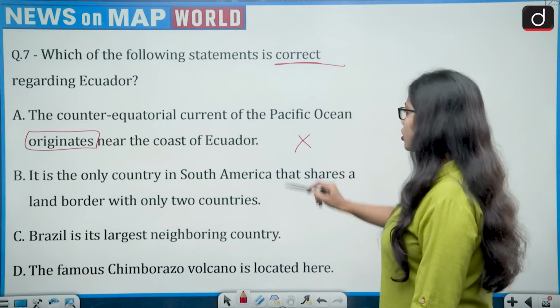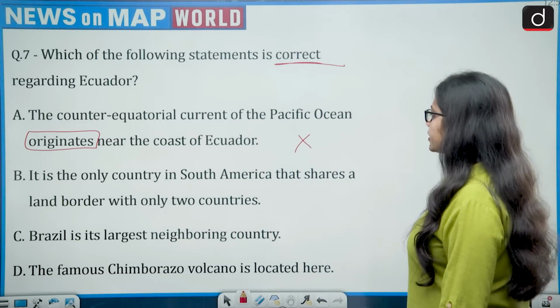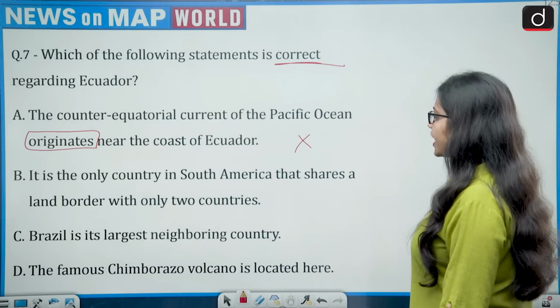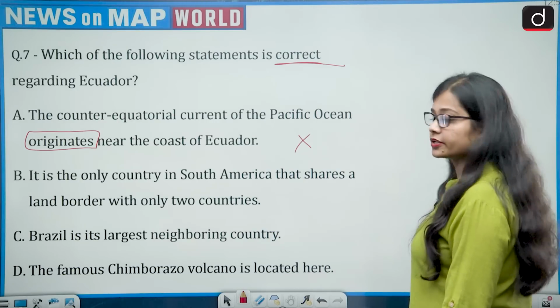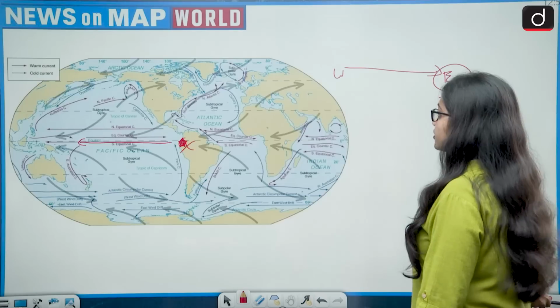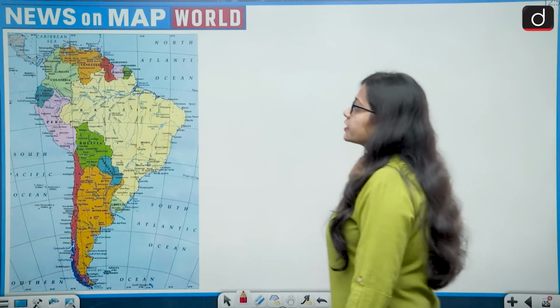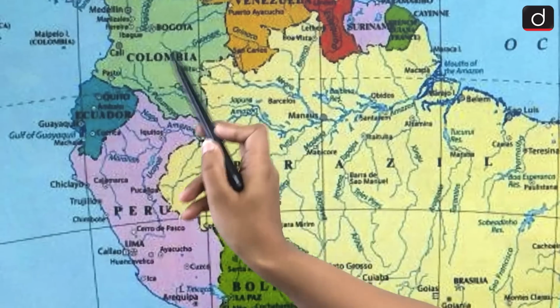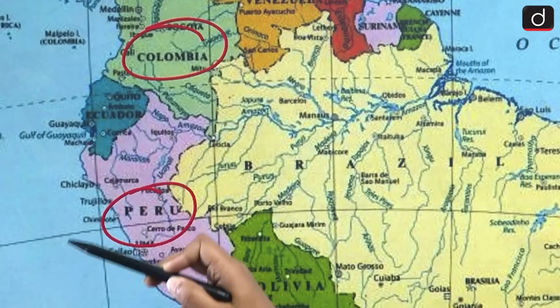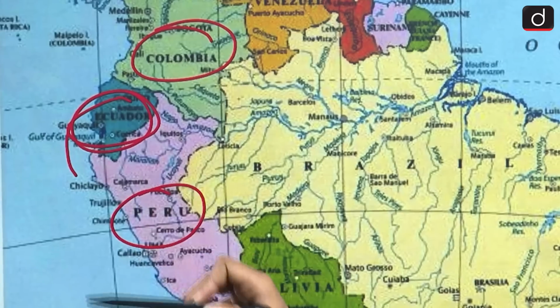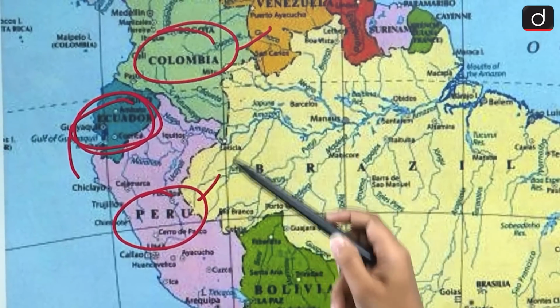So first is wrong. Second, it is the only country in South America that shares a land border with only 2 countries. So let's see this. Yes, Ecuador is a country which shares its land border with 2 countries, and that is Colombia and Peru. So this is the location of Ecuador. It shares border with Colombia and Peru.